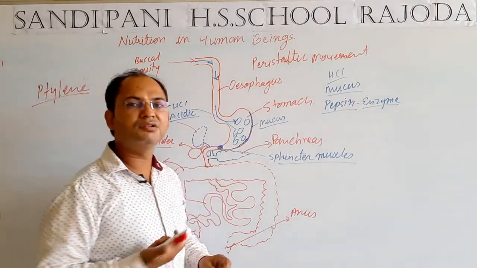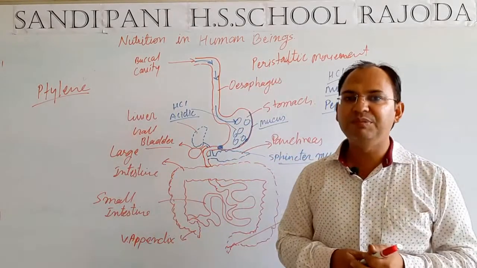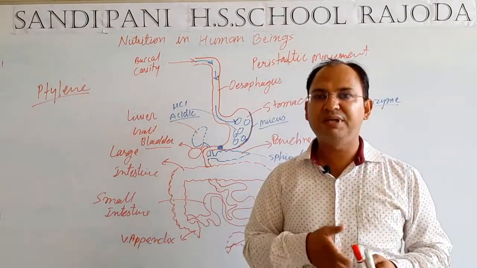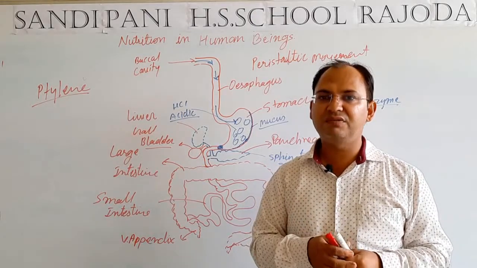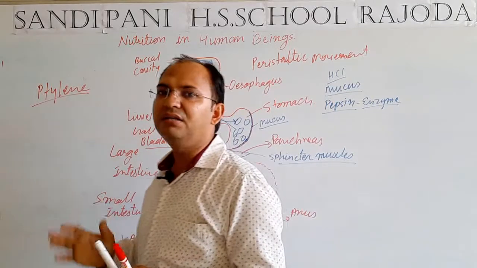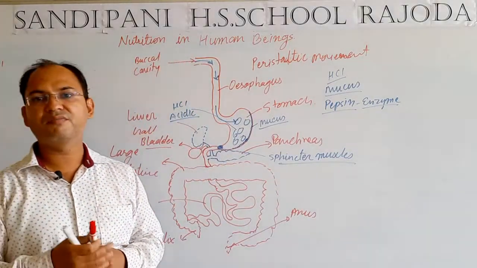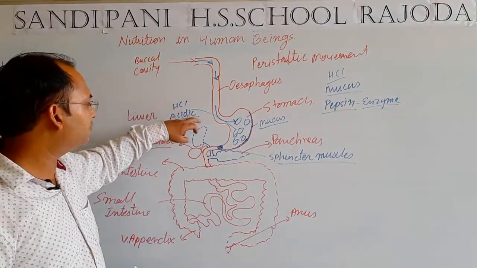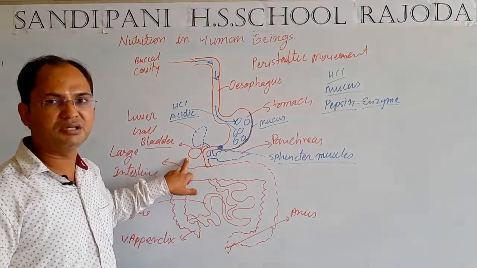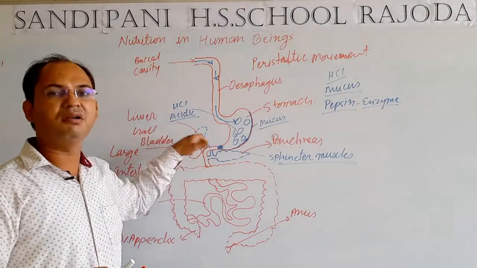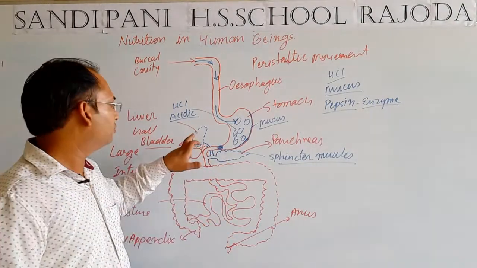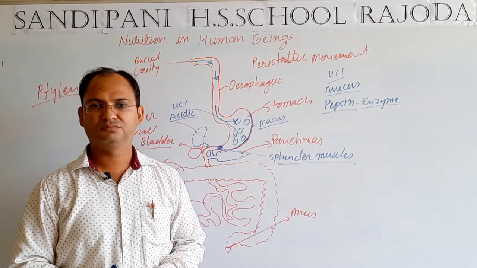So in order to change the medium of the food from acidic to basic, a basic medium is required, which is provided by the bile juice that is secreted by the liver. Bile juice is first of all secreted by the liver and gets stored in the gallbladder, and then through the gallbladder it comes and gets mixed in food particles.